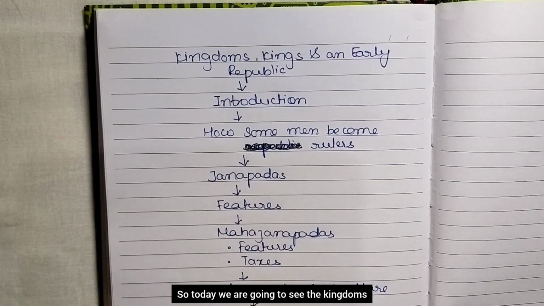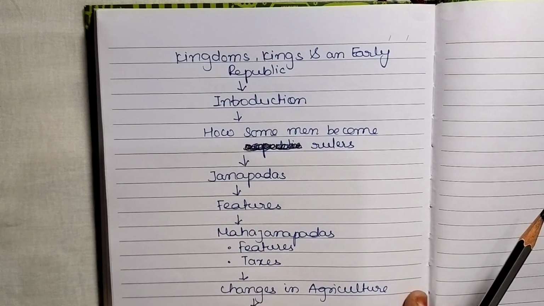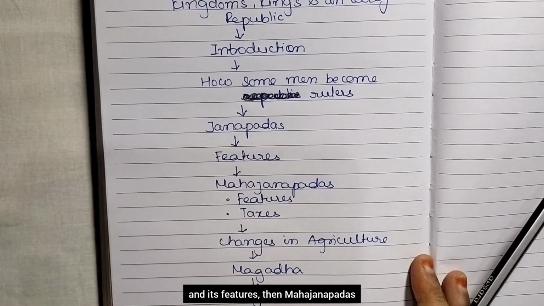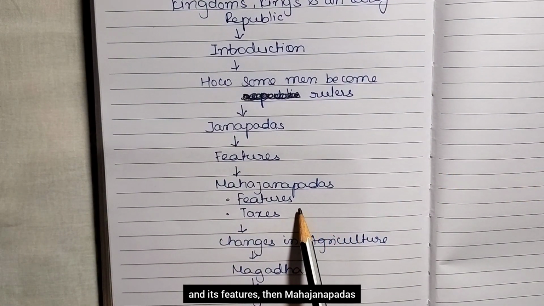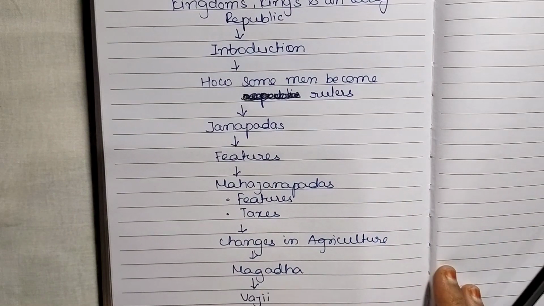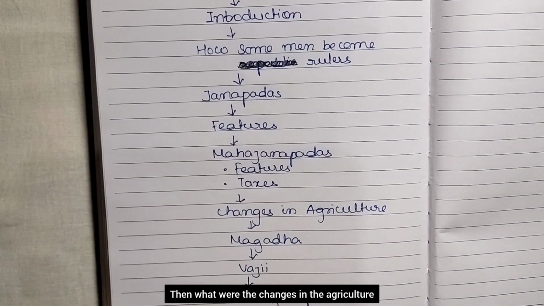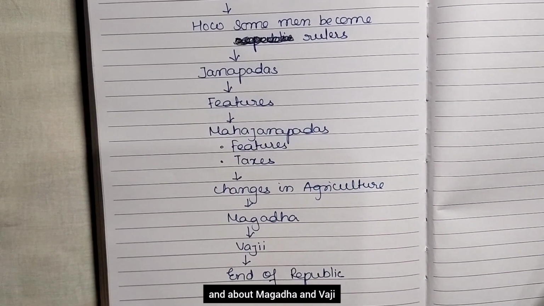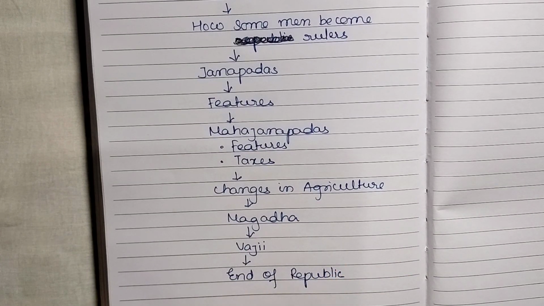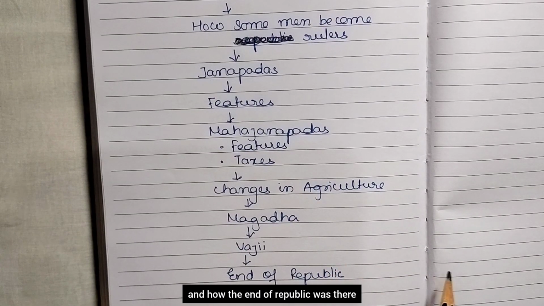So today we are going to see the kingdoms, king and early republic. This is our topic that we are going to cover. So we will go through its introduction part and then how some men became rulers, what are Janapadas and its features, then Mahajanapadas, its features and the tax system, then what were the changes in the agriculture, and about Magadha and Vaji, to city we just go through it, and how the end of republic was there.